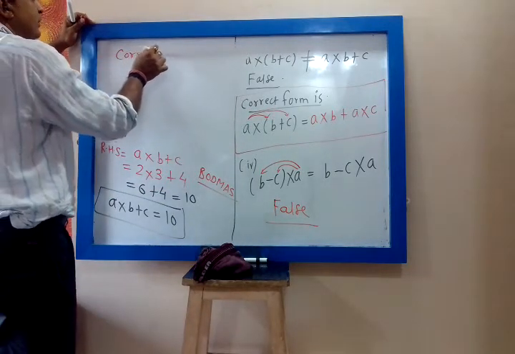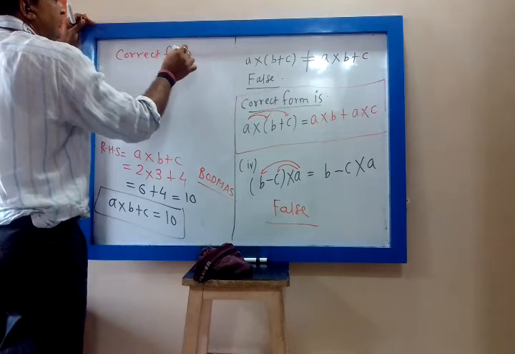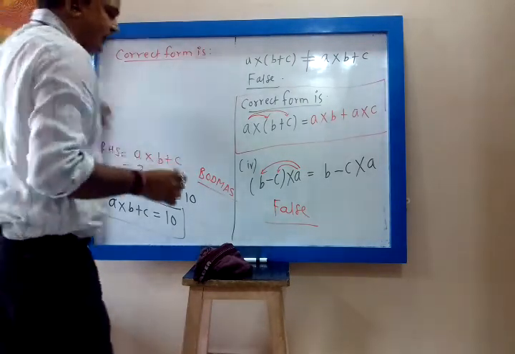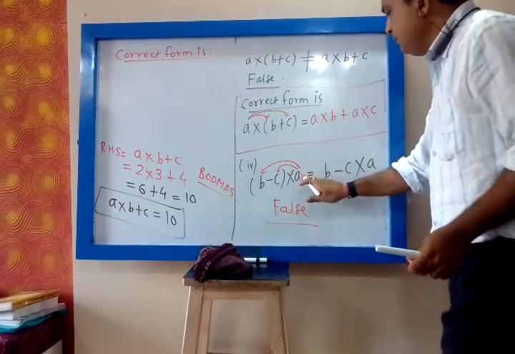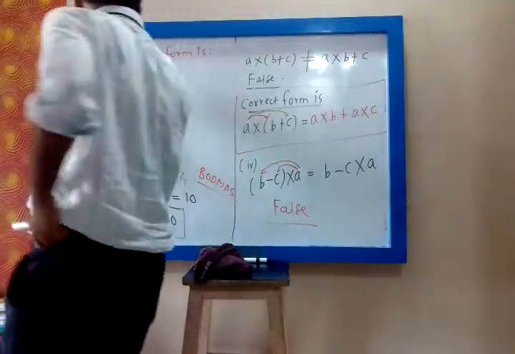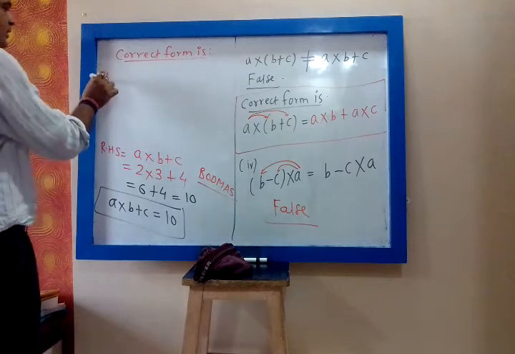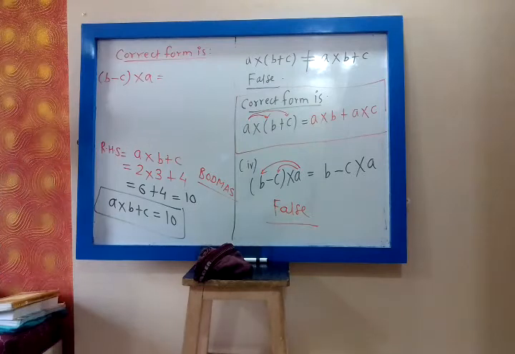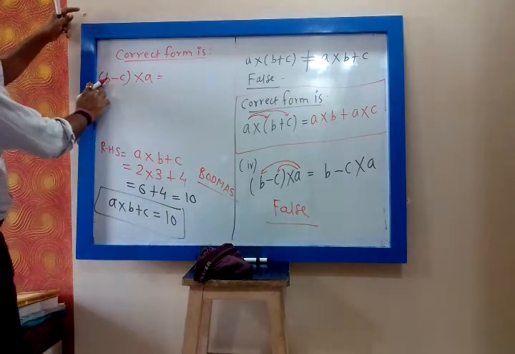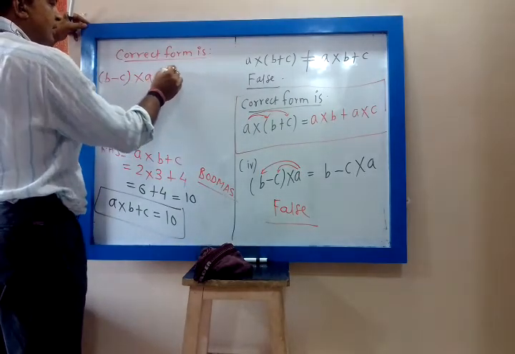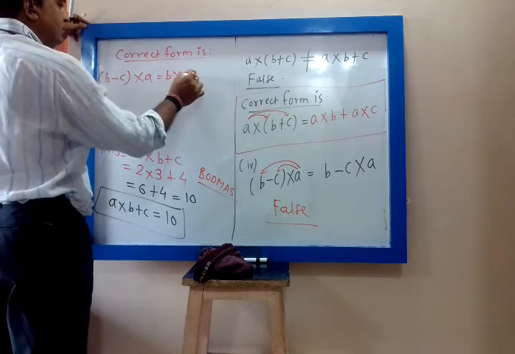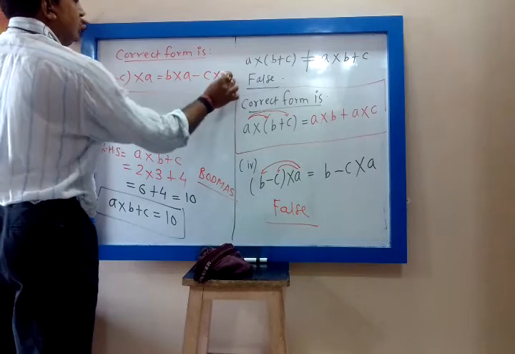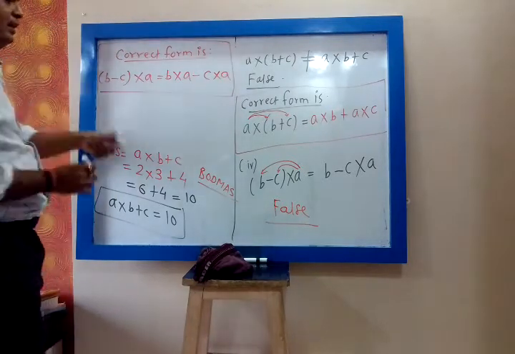We write the correct form is: this outside number you have to multiply to each term. So that will be (B minus C) into A is equal to B into A minus C into A. So this is the correct form.